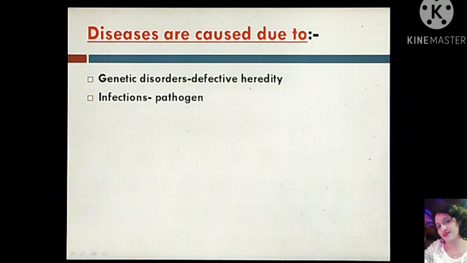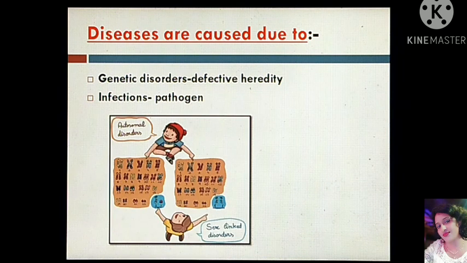Diseases are caused due to various reasons. The first one is genetic disorders or defective heredity. We can say that it is the deficiencies with which a child is born, or the defects which the child inherits from the parents since birth.